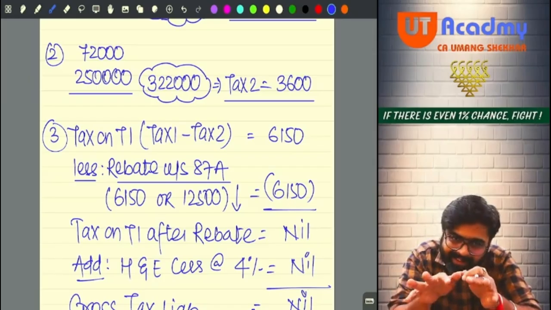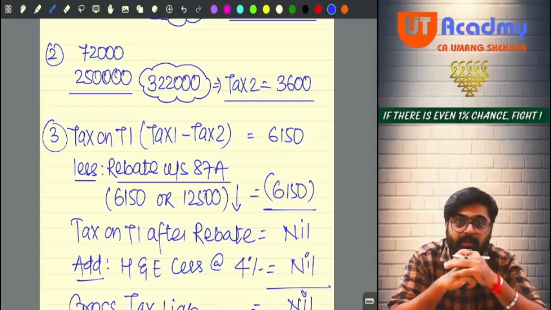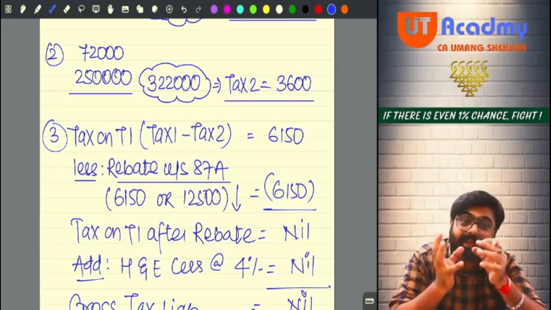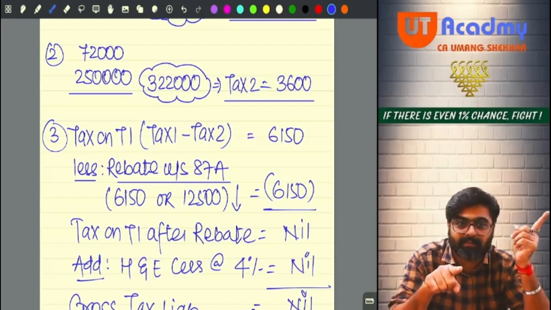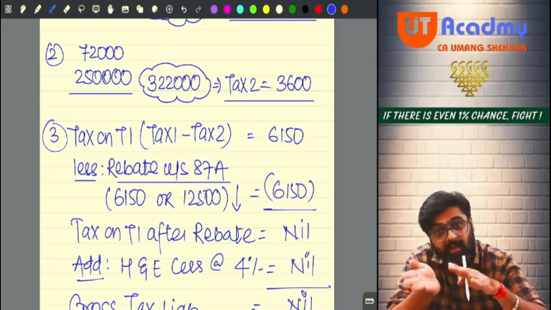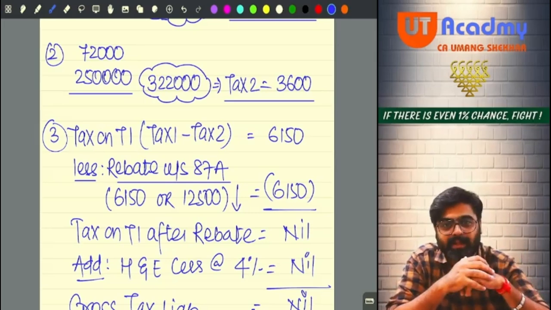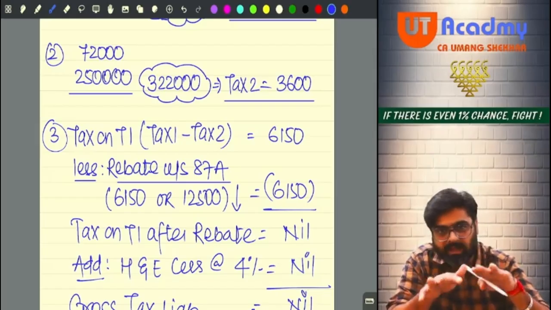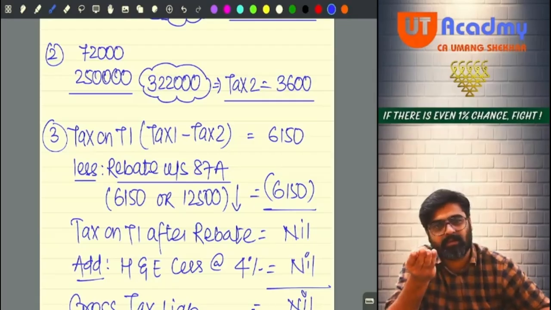It would have helped the government to charge tax at 20% if the agricultural income had been higher, or your other total income had been higher. Then you would have been thrown to the 20% slab, and then it would have been a beneficial thing. Yes or no? So still, if you calculate the tax directly on 373, your answer will be 6,150 only.